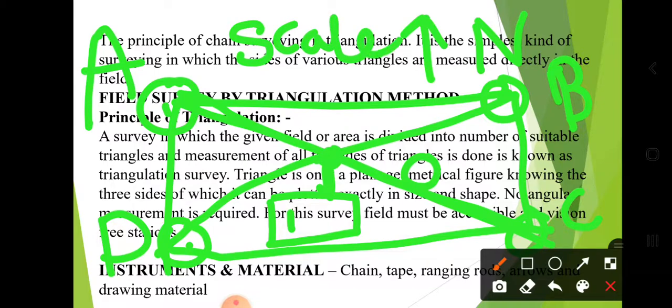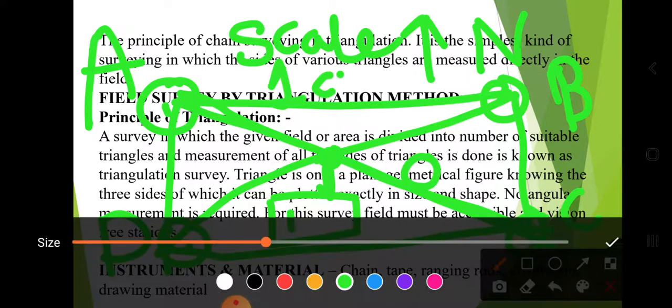Scale means what? If 1 meter on the ground is equal to 1 centimeter on the paper. For example, if you are taking a too long distance, then take 10 meters on the ground equal to 1 centimeter on the paper. Likewise, is it clear? Likewise, you should take the scale, measure and draw it.